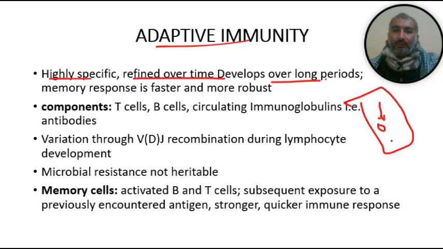A lot of bacterial antigen will be produced. For example, one antigen is round, this is a star antigen. So a lot of antigen will be produced.